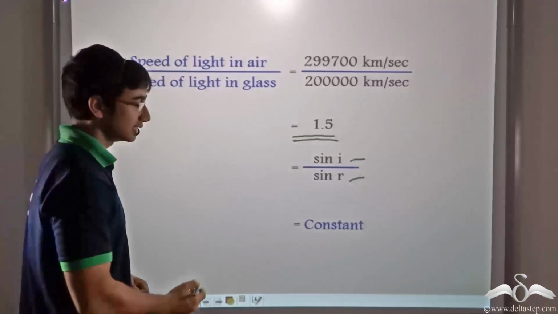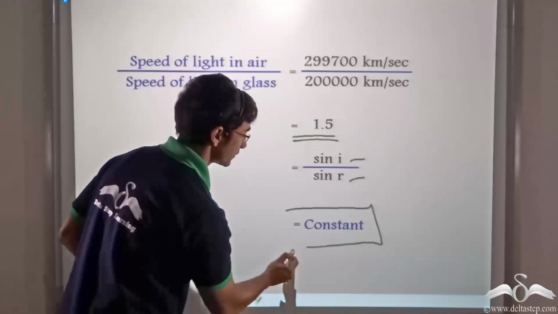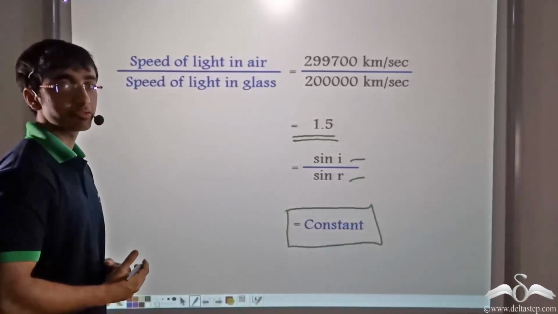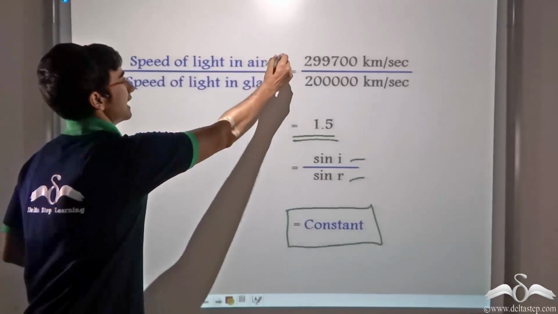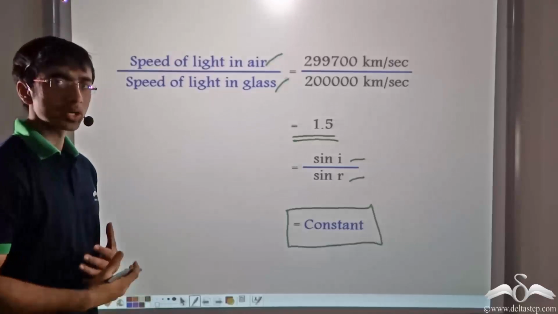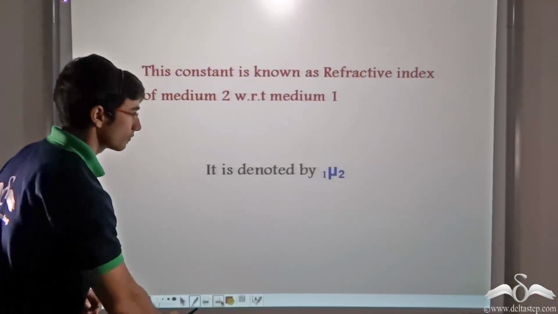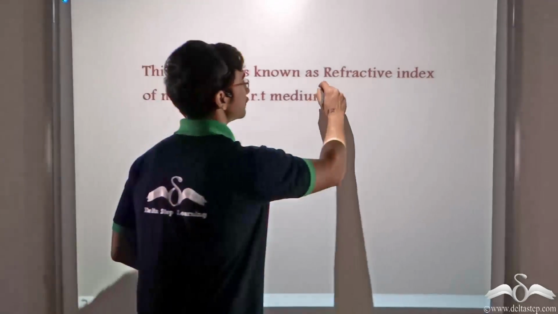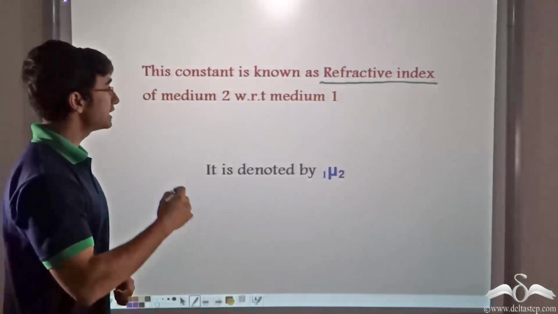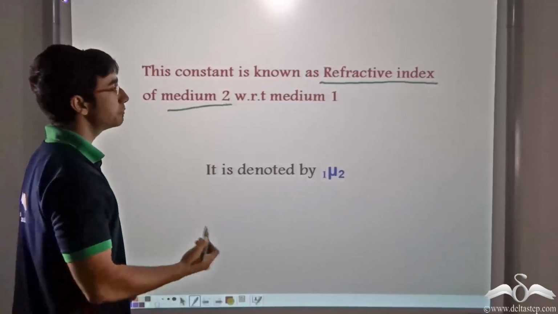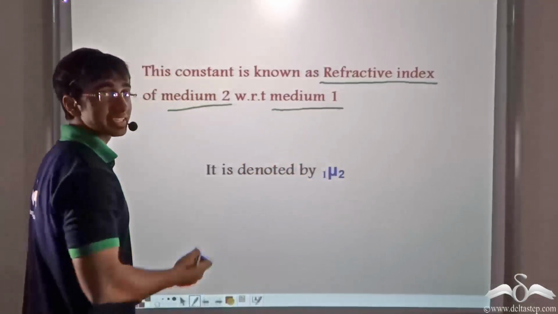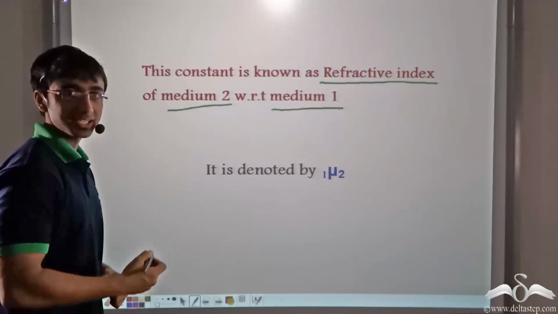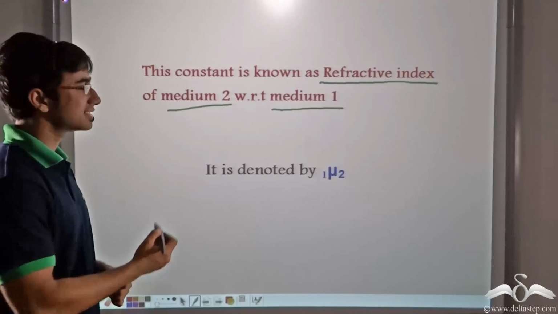And we also learned that this value is constant for a given pair of media, in this case, air and glass. So what can we say? We can say that this constant is known as the refractive index of medium 2 with respect to medium 1. In this case, medium 2 is glass and medium 1 is air.